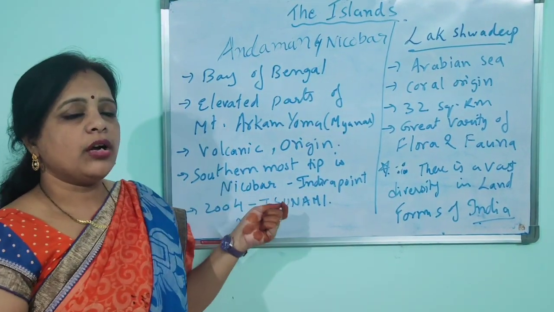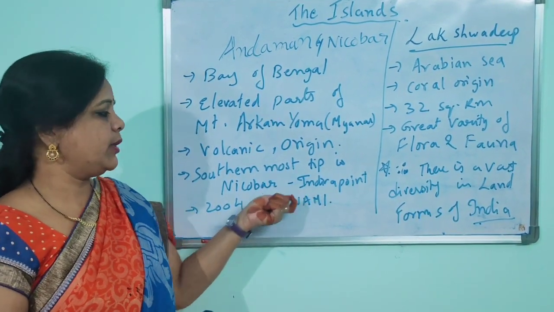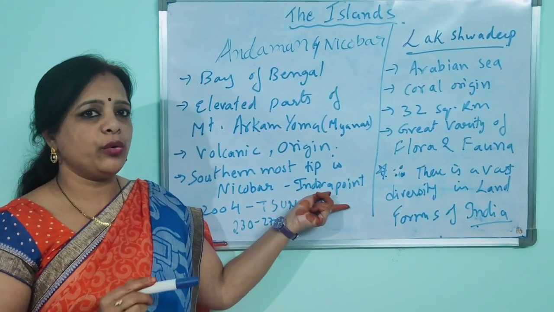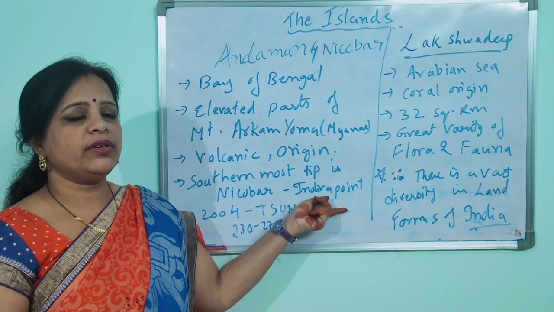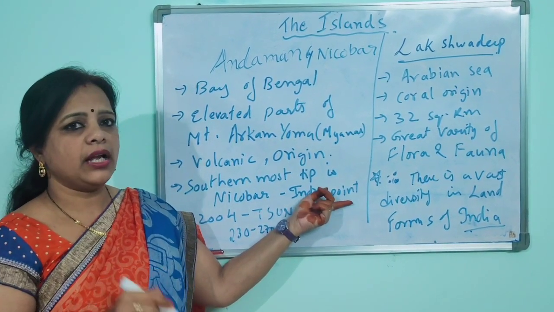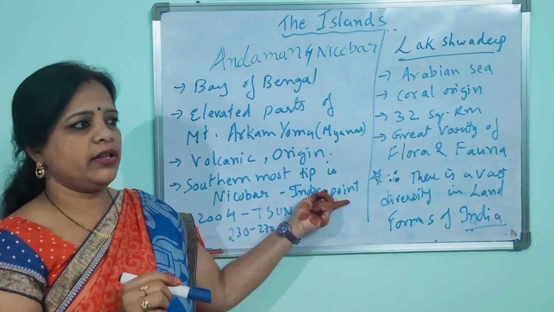The southern tip of the Andaman Nicobar islands is Indira Point. Earlier we had Indira Point, but now at present we don't have it.